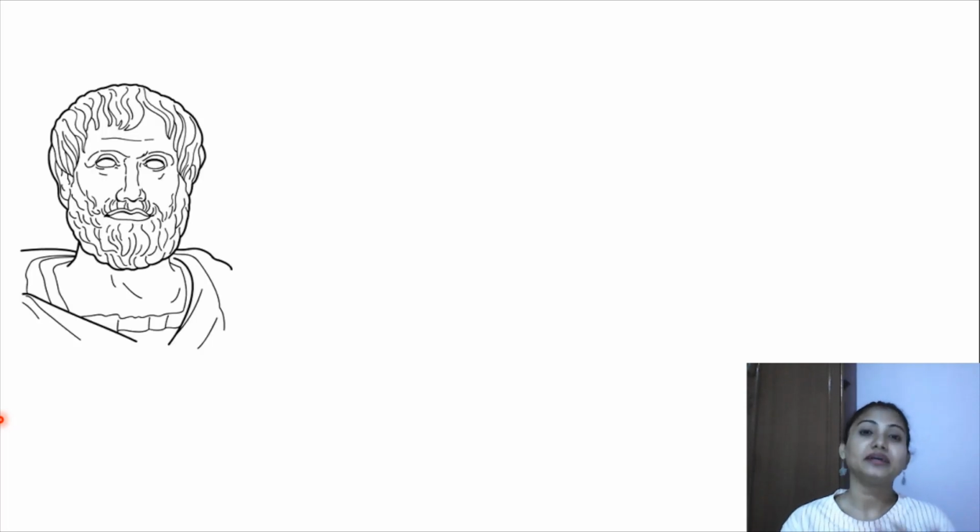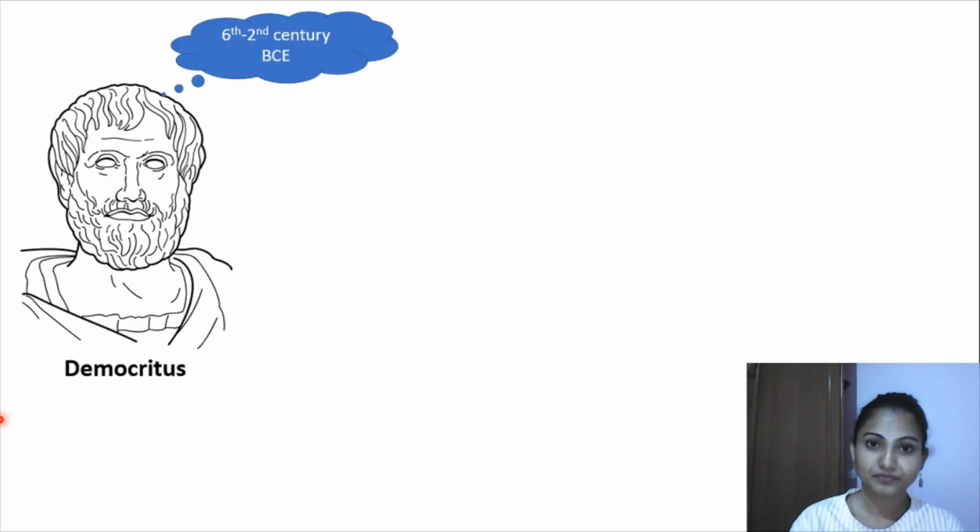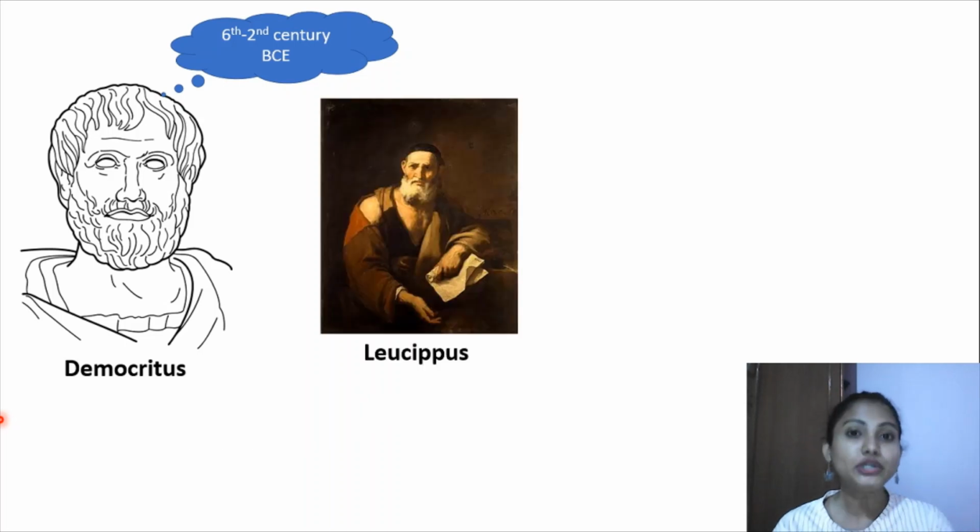After that came Democritus. He was a Greek philosopher. He also lived at the same time, and he was very much inspired by Rishi Kanad. Along with his mentor, Leucippus, he also studied the same thing.